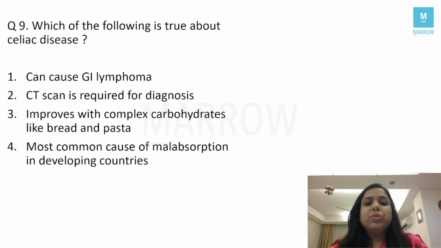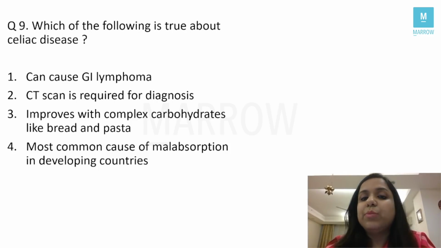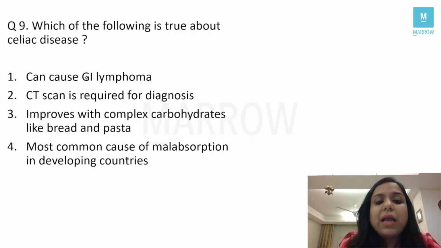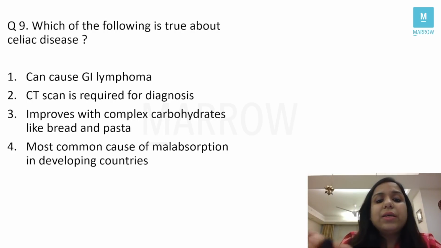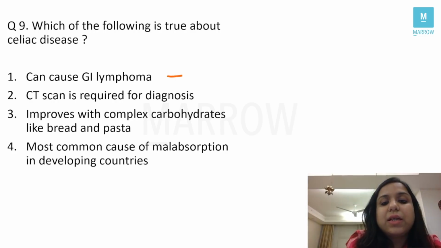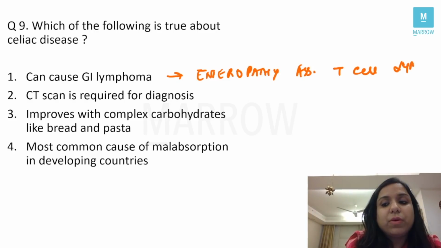I have always told you students that celiac disease is one of the examiner's favorite topics, whether it is AIIMS or NEET exam, right? Now, which options do you think are correct? It can cause GI lymphoma. Remember, students, I told you that celiac disease is a risk factor for enteropathy associated T cell lymphoma, right? So, which kind of lymphoma can develop in celiac disease? It is enteropathy associated T cell lymphoma. So, this option is correct till now.